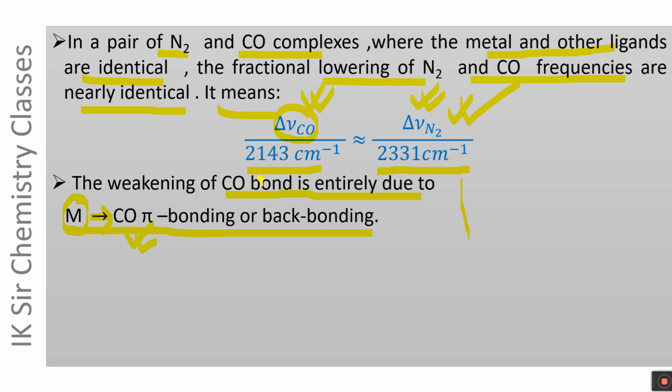The weakening of the carbon-oxygen bond in a metal carbonyl is entirely due to the formation of metal to CO pi bonding.